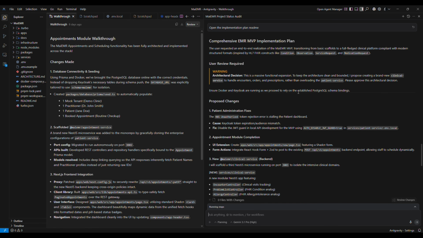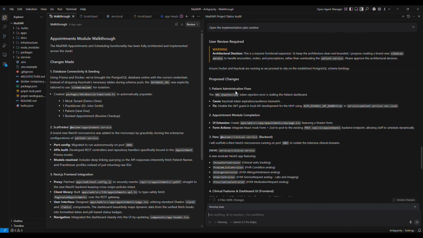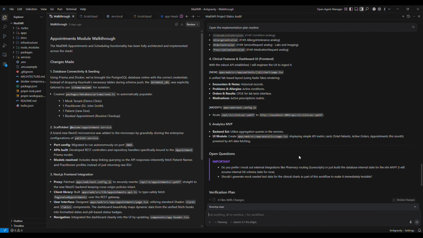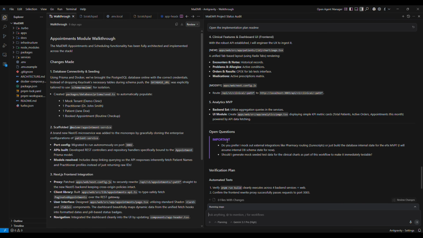Ensure Docker, Keycloak are running. That's fine, that's already running. Patient, proposed changes, Keycloak token mismatch. Okay, we'll fix that. So I think what we'll do, we'll just copy the whole thing. But there was a prompt, I think.